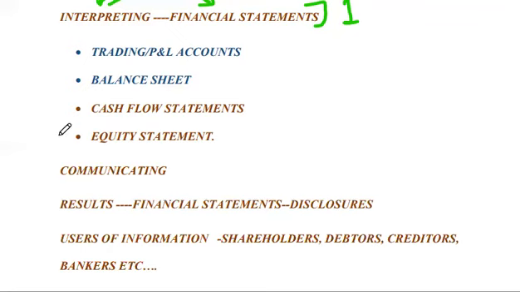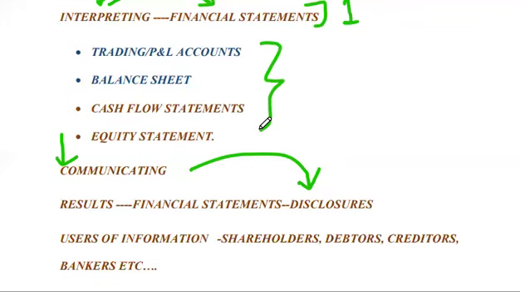After preparing the financial statements, we communicate the result to the end users, or the users of the information. And there is one term called disclosures. Disclosures are notes that relate to these accounts, to make things clearer for the reader.